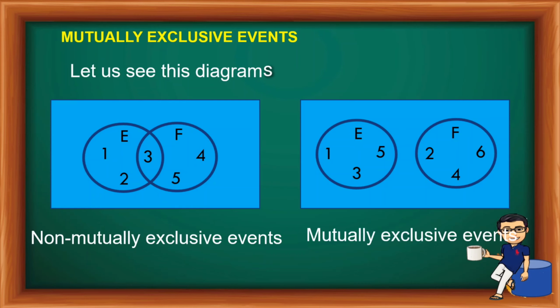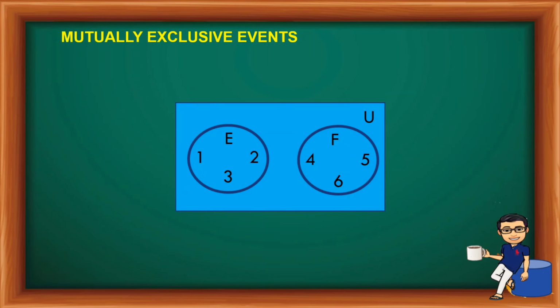On the other hand, kung titignan natin ang Venn diagram sa kabila, yun naman ang mutually exclusive events. So, bakit ito ay mutually exclusive events? Let us try to see this. Okay, kung mapapansin nyo, it is the Venn diagram kanina na nagre-represent ng mutually exclusive events.